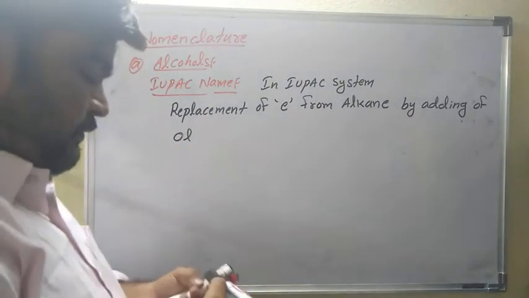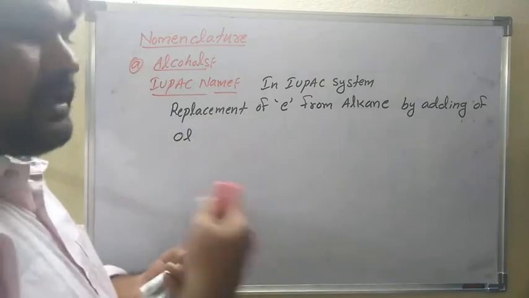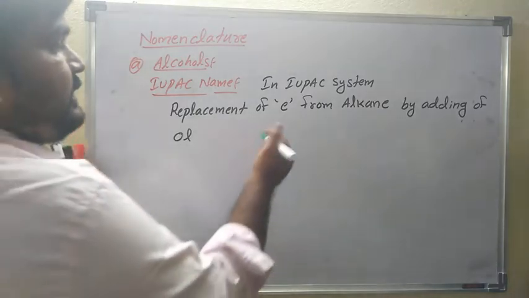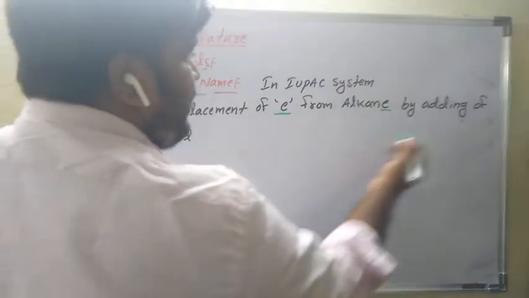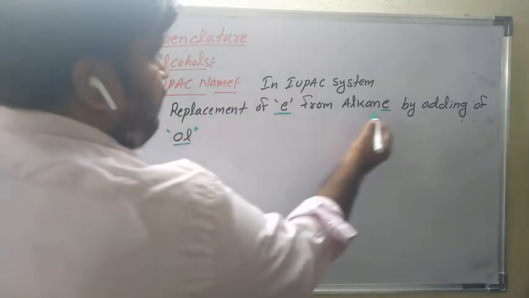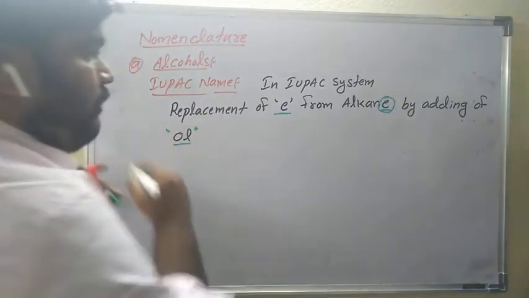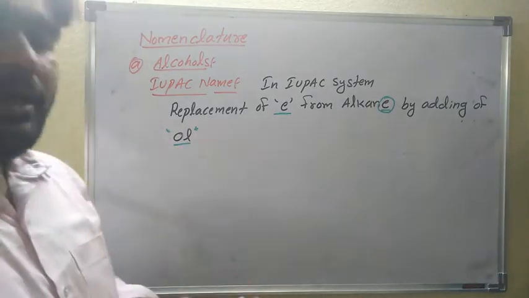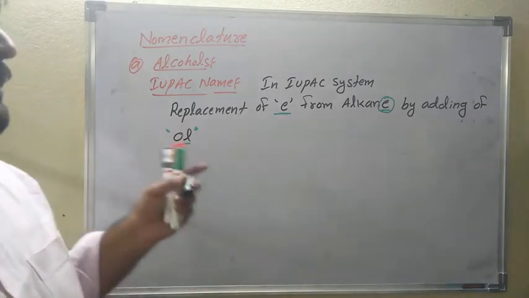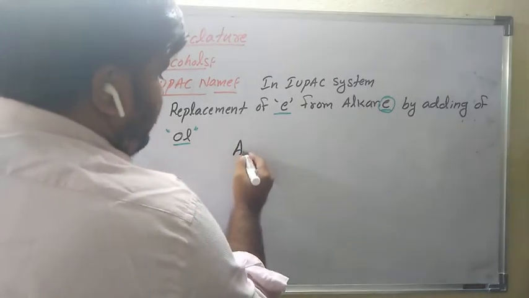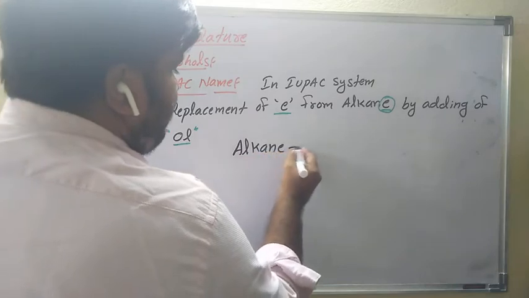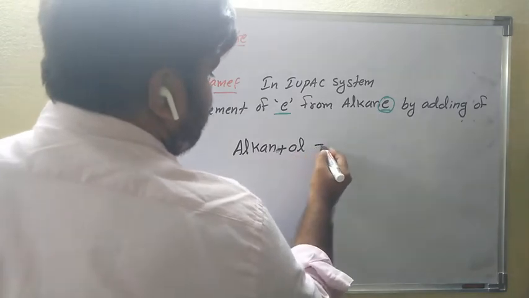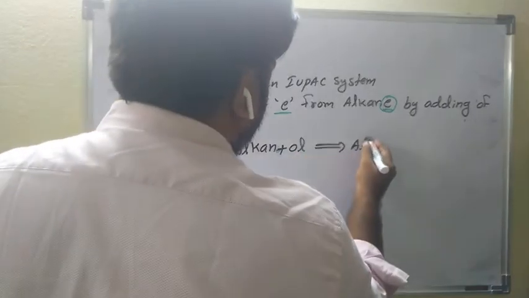Simply, the prefix here is alkane only. In that alkane, you have to replace the letter E by adding OL. In the IUPAC system, E is replaced by OL. Very important. So alkane, with E replaced, plus OL gives rise to alkanol.